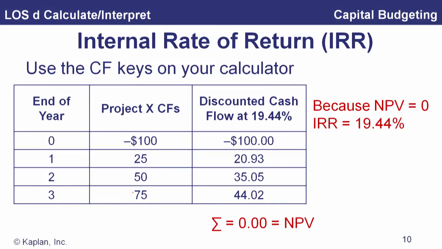And that is, if we discounted each of these cash flows at 19.44%, then the present value of those cash flows is going to just equal our initial outlay. That is, net present value equals 0. So that's our internal rate of return measure.